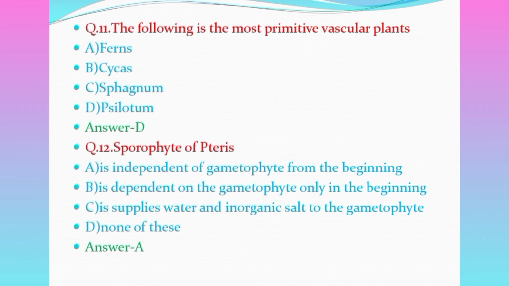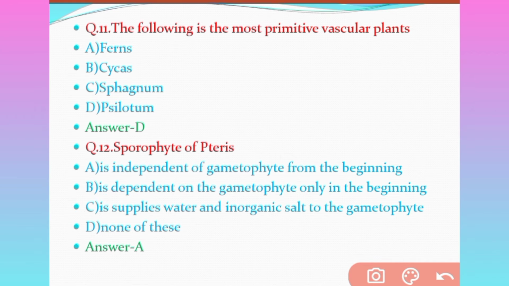Question number 11. The following is the most primitive vascular plant. Option A ferns, option B cycas, option C sphagnum, option D xyloderm. Which will be the correct answer? The correct answer will be option D, that is xyloderm.